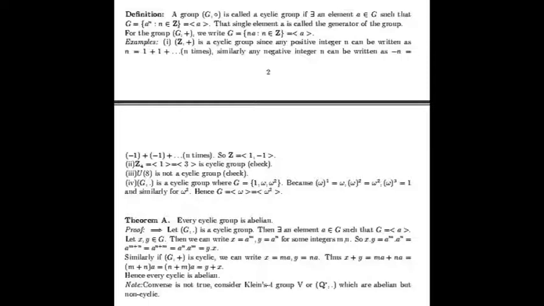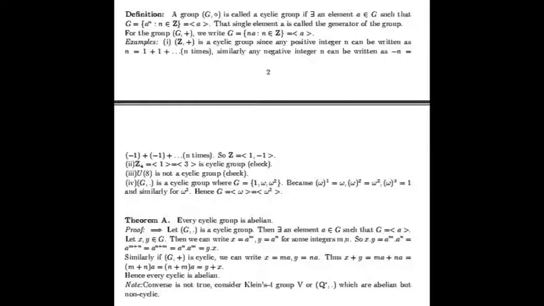Consider the fourth example, (G, ·), where G contains 3 elements, 1, omega and omega square, where omega is the cube root of unity. Then clearly we can see that omega to the power 1 is omega, omega to the power 2 is omega square, and omega cube is nothing but 1. And similarly for omega square. So G is generated by omega as well as by omega square. So (G, ·) is a cyclic group.